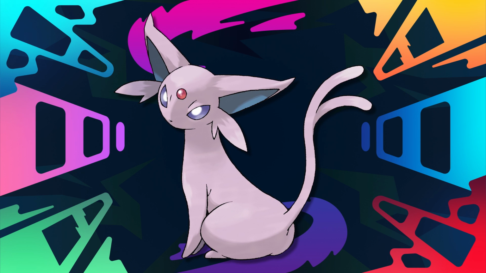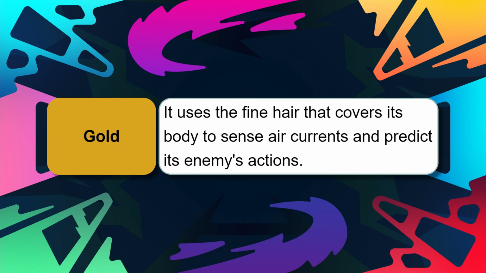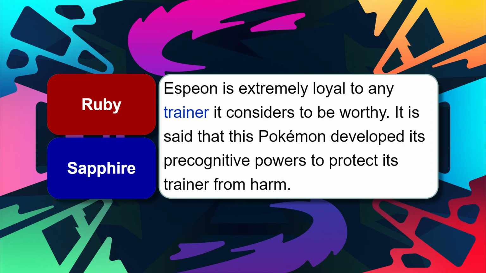Now for the interesting part, how Espeon's powers work. The three main parts of its body that make its powers work are its lilac fur, its tail, and its gem. The lilac fur is used to sense minute shifts in the air, allowing it to predict the weather. The fur and tail can also be used to predict its opponent's next move. The main power comes from its red gem. The red gem boosts the psychic powers it gained to be able to protect its trainer from harm.